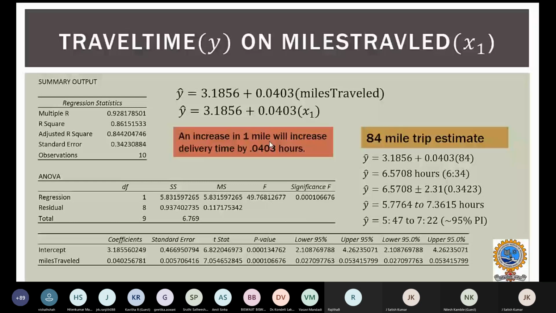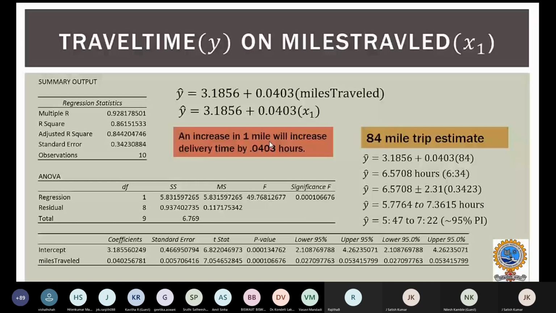Upon getting all these values, we can understand that based on this estimated y, my y-intercept would be 3.1856. My slope is 0.0403, which is positive, meaning a slight increase between x and y. So how do you interpret that? If x is increasing by 1 mile, the delivery time will increase by 0.0403 hours. That's how I'm interpreting it by the simple linear regression method. Okay.